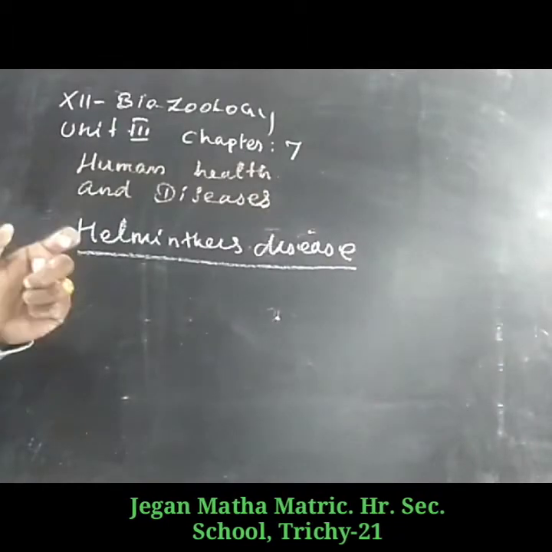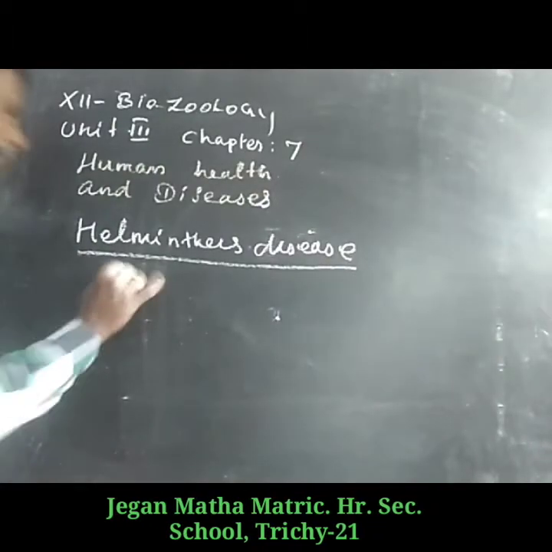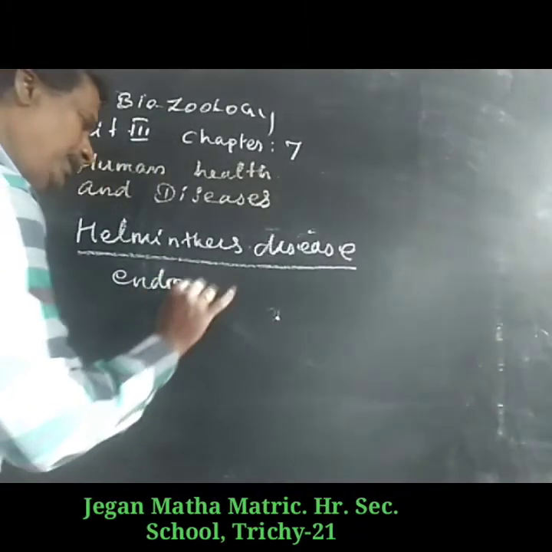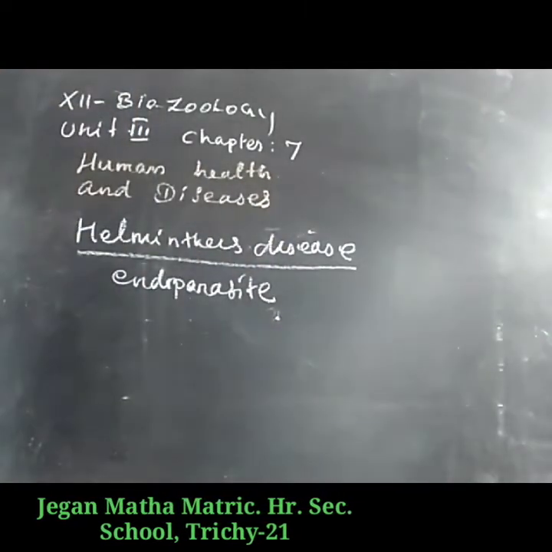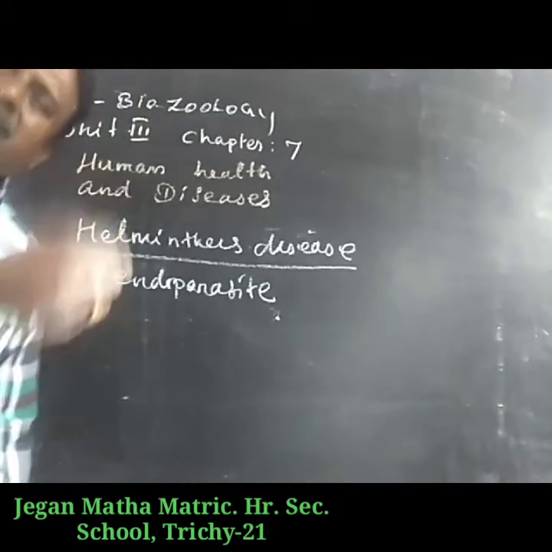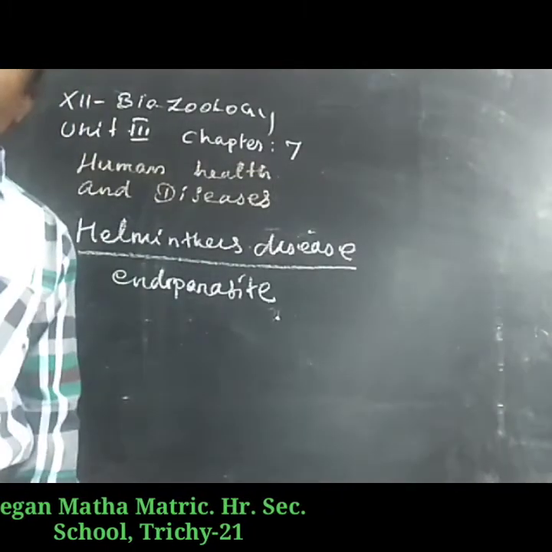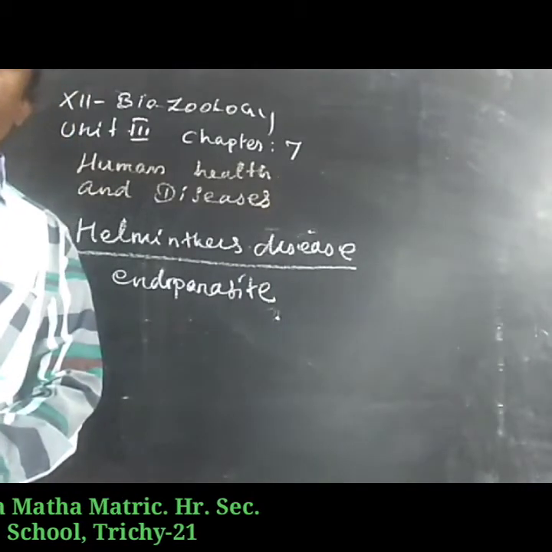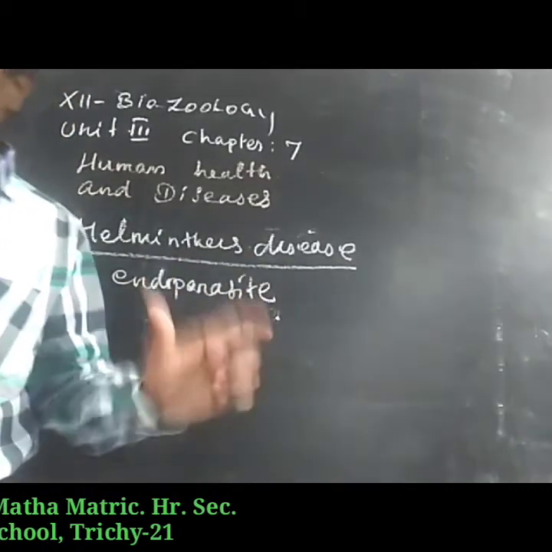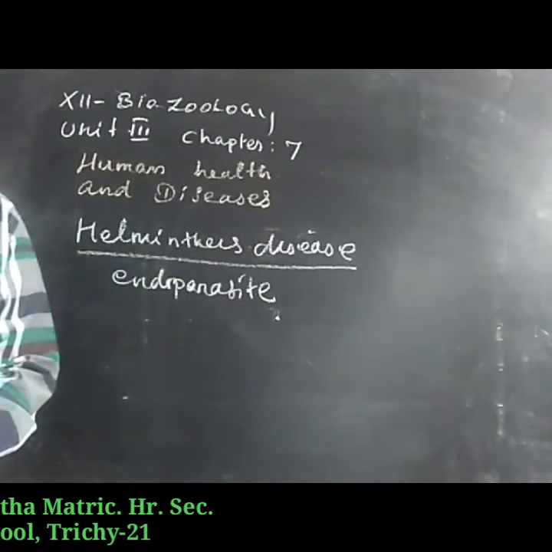So the helminthes are mostly endoparasites. Endoparasite means they occur inside the living organisms and obtain their food material from them.